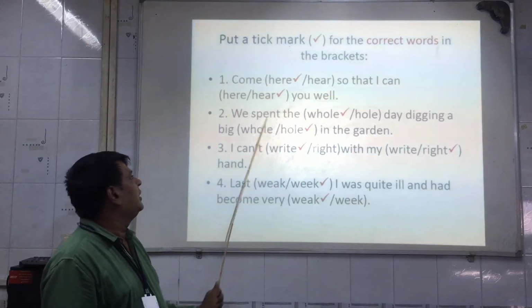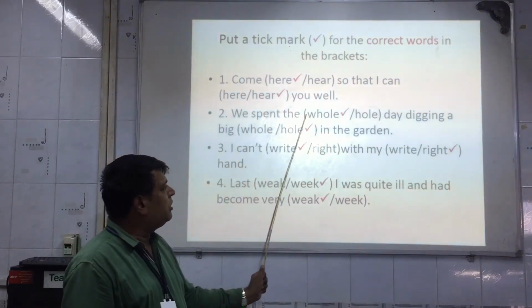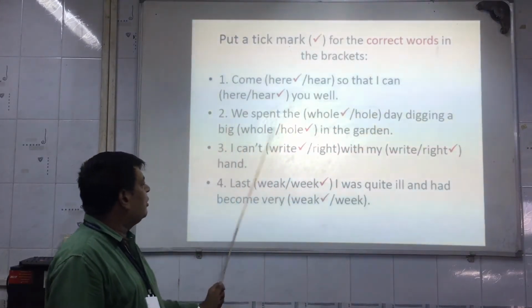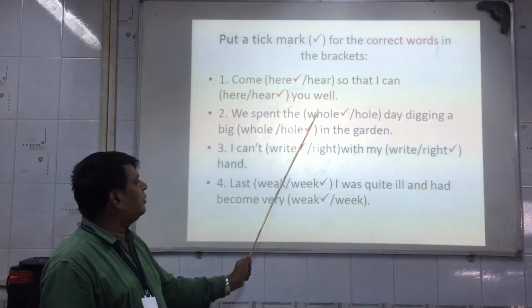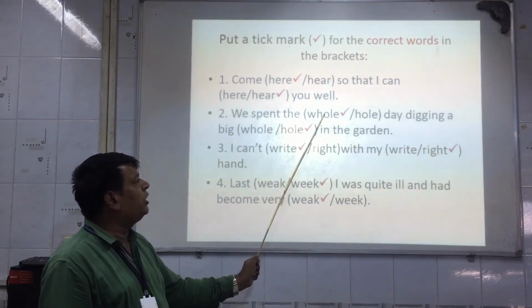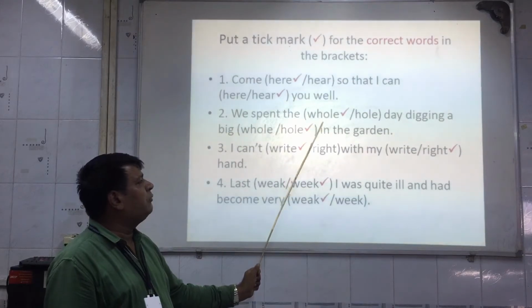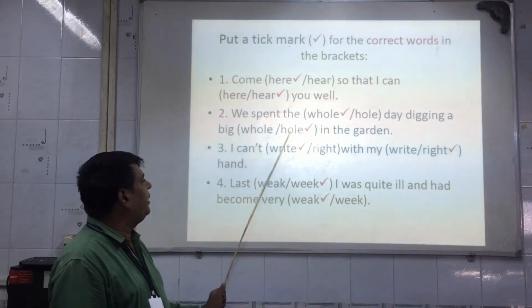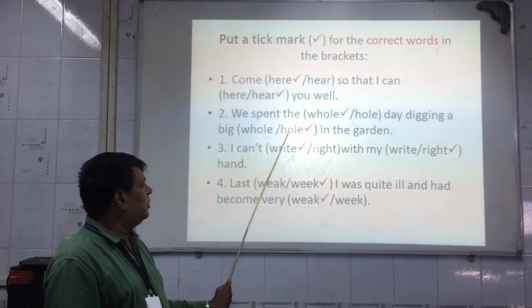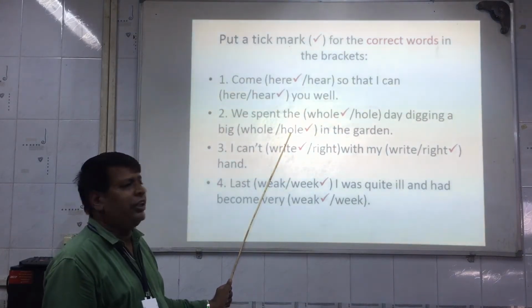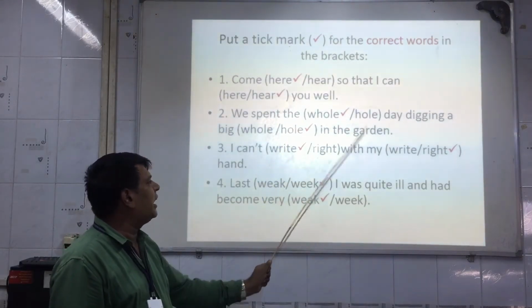Clear students? See the second one, we spent the whole day digging a big hole in the garden. Now here this whole means we spent the whole day. Whole means full day. WHOLE we will take, and here digging a big hole. Hole means an empty space, an opening, that is HOLE in the garden.